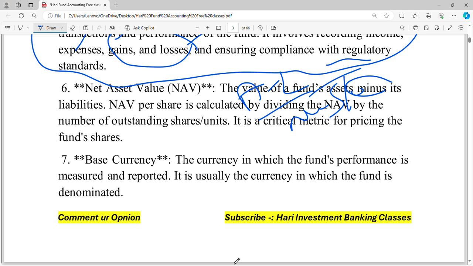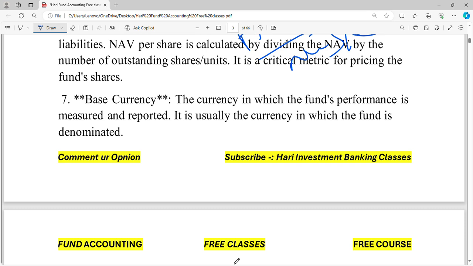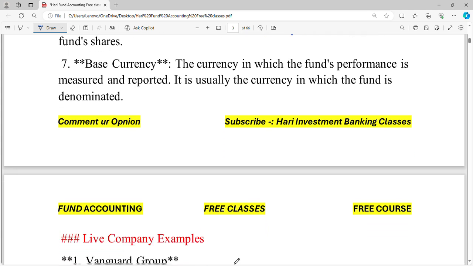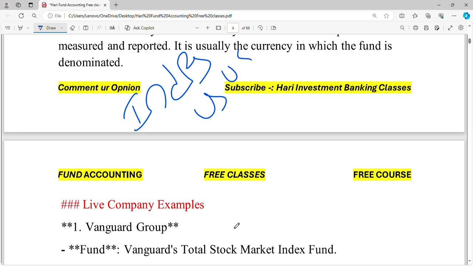Now, base currency. Base currency means the currency in which the fund is measured and reported. It is usually the currency in which the fund is denominated. If it is an Indian company, it will be denominated in INR. If it is a US fund, they will provide it in USD.